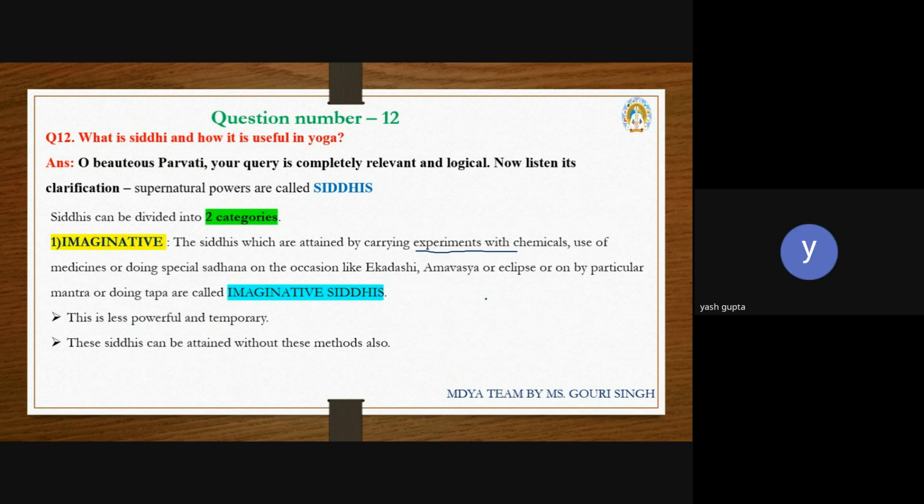So in imaginative siddhis, what will be the hurdles? What will be the distractions? No, all siddhis become hurdles for a yogi. Then why can't we put the Ashtasiddhis in imaginative siddhis? Because these are temporary, no? Ashtasiddhis are not temporary. These are permanent siddhis. Okay, understood.